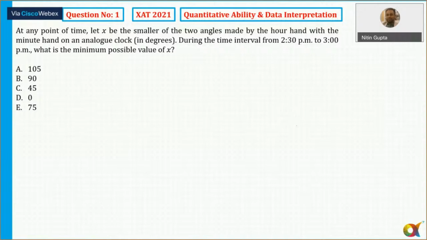Or I'll say a raw score of probably between 25 to 26 for the general category for getting 90 percentile. If you are scoring somewhere close to 25 to 26, you can easily get approximately 90 percentile. Overall, the paper was tough. In the quant section, around 8 marks will fetch you around 90 percentile, so 6 to 8, you can say. For verbal, around 8 to 9, and for decision making, around 6 to 7.